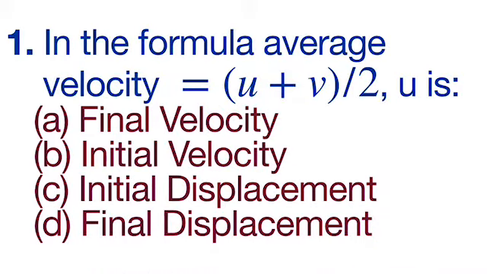Today's first question is in the formula average velocity is equal to u plus v by 2. We all know this is the formula. U is, options are final velocity, initial displacement, final displacement. And in these options, initial velocity is the correct option. U represents initial velocity.